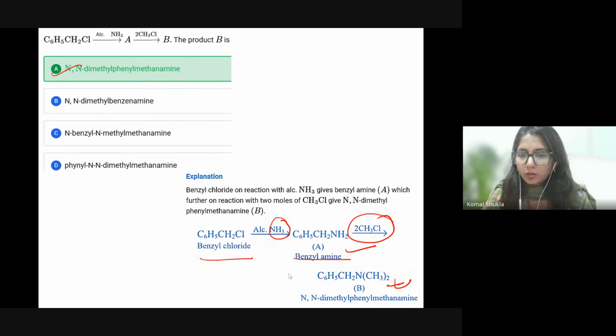N,N-dimethylphenylmethanamine, N,N-dimethylbenzenamine, and benzyl N-methylmethanamine. Okay, you are confused with the name. Phenyl and N-dimethyl.